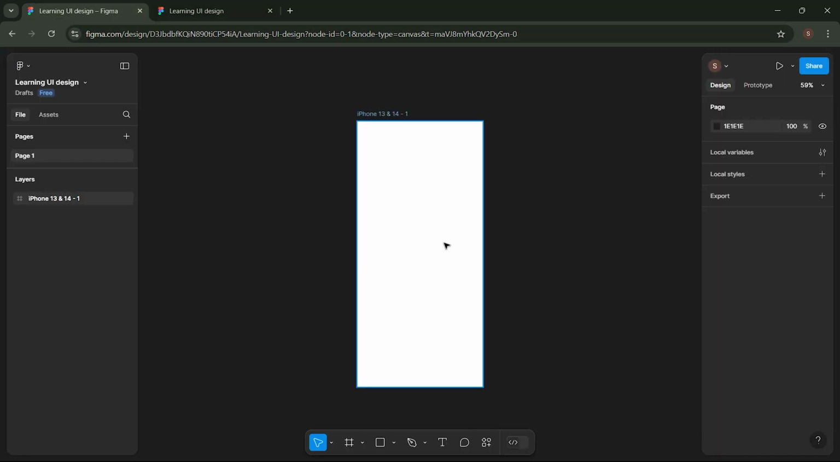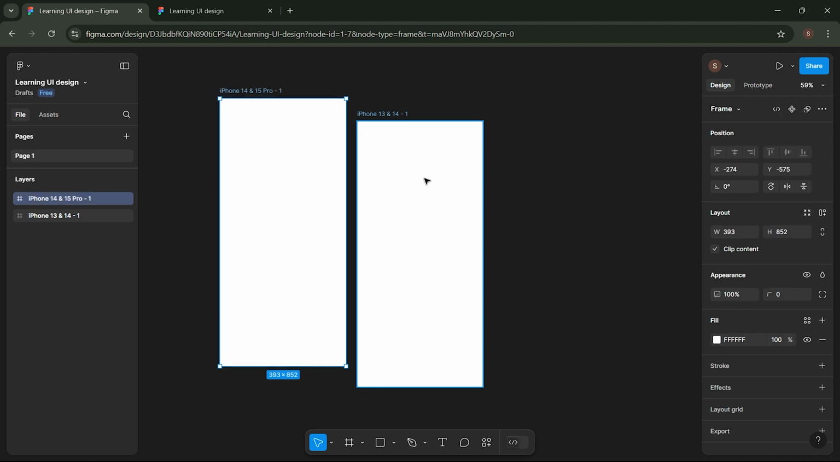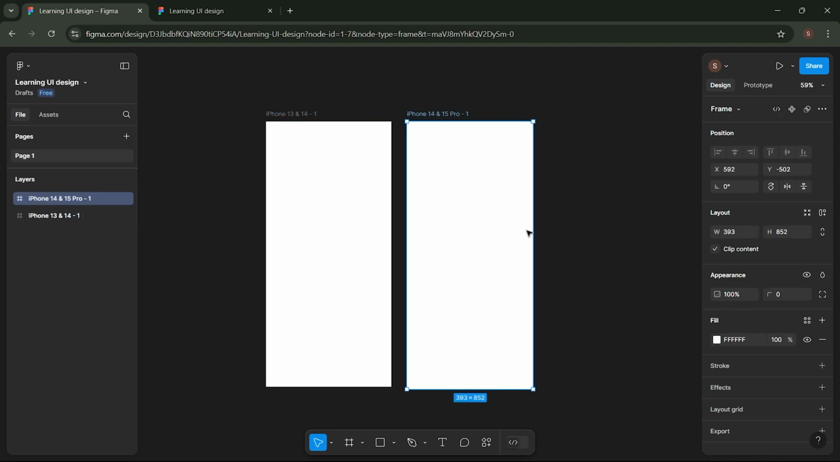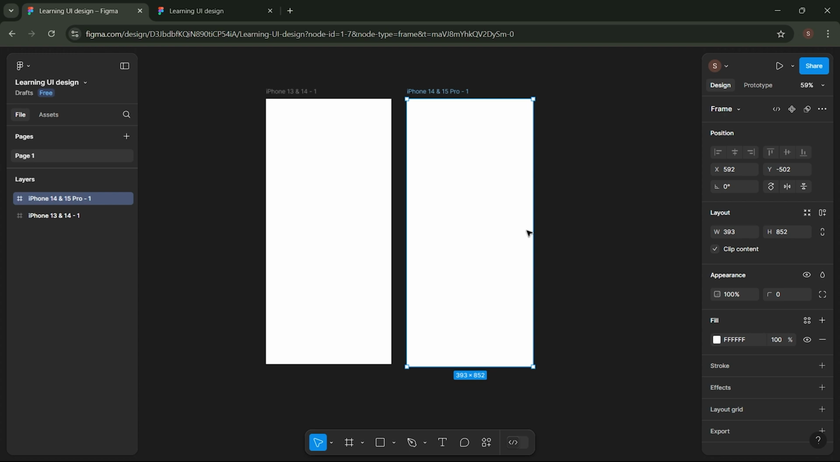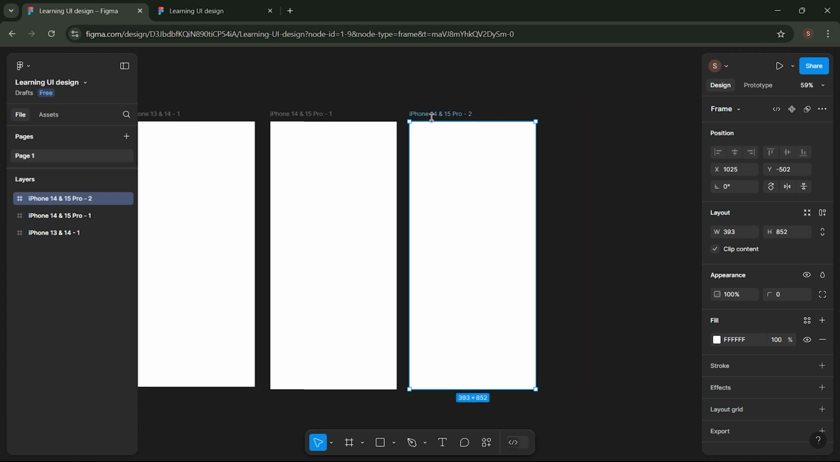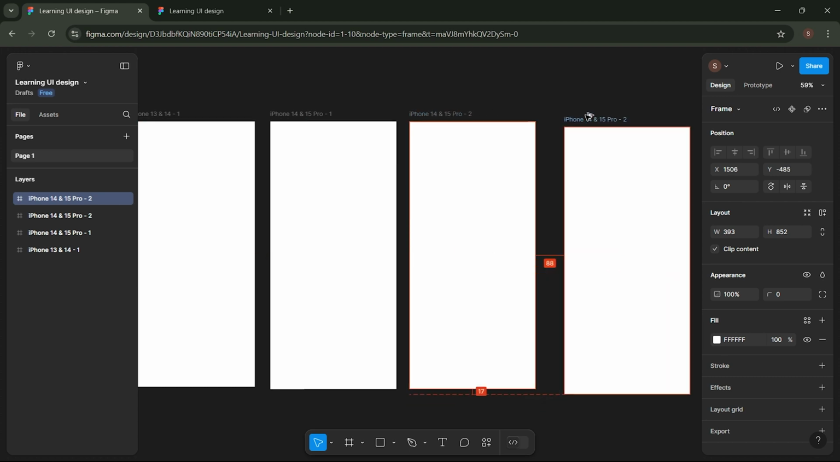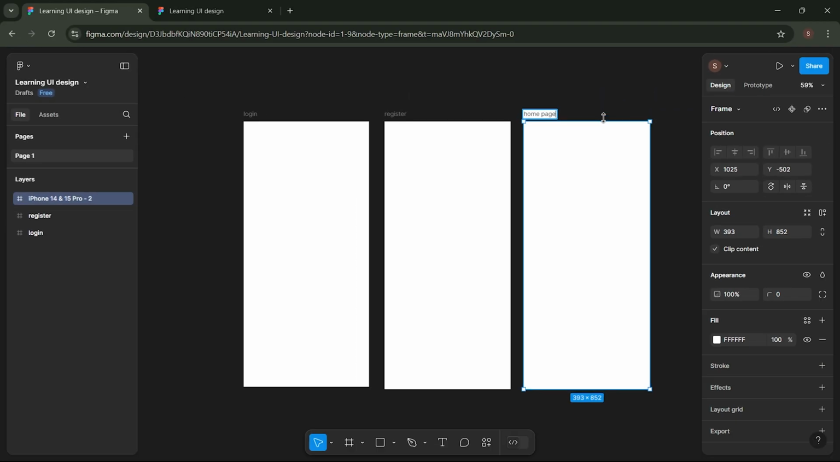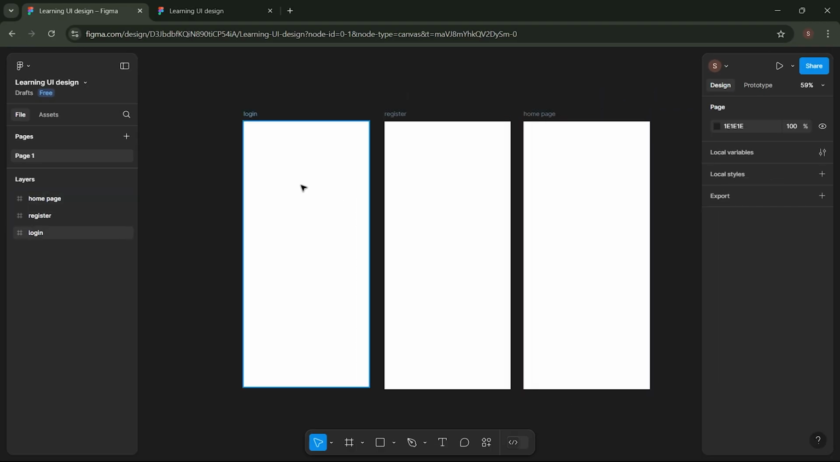To duplicate a frame, you can use Ctrl+C and Ctrl+V. Or simply press Ctrl+D on your keyboard. Another way is to press Alt on Windows or Option on Mac, then drag the frame you want to duplicate. Next, we can give each frame a name. For example, we'll name them Login, Register, and Homepage. Alright, we'll continue in the next video.